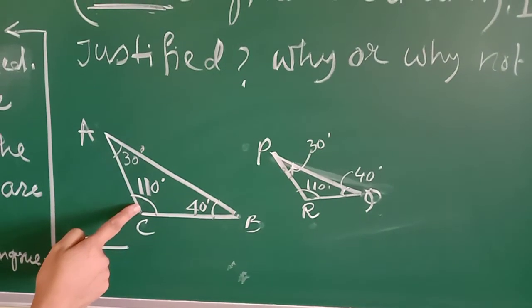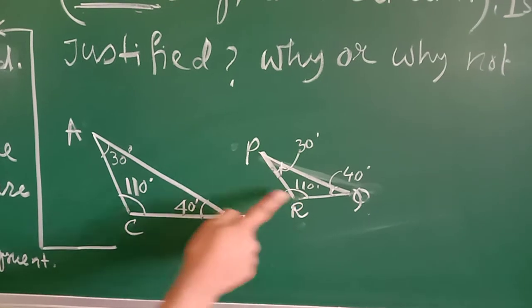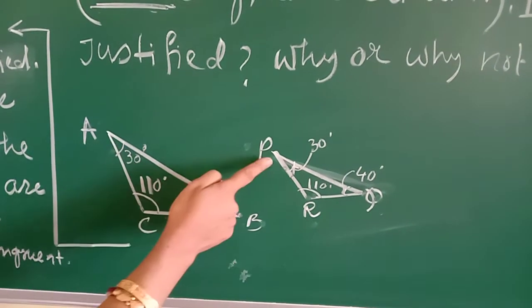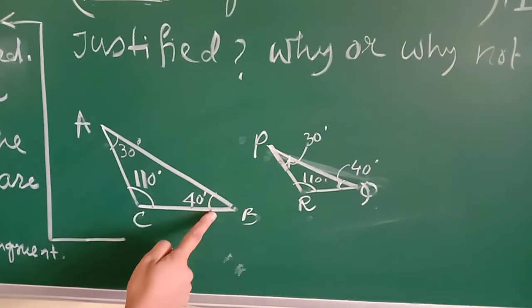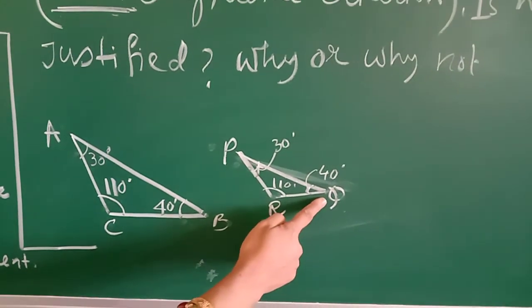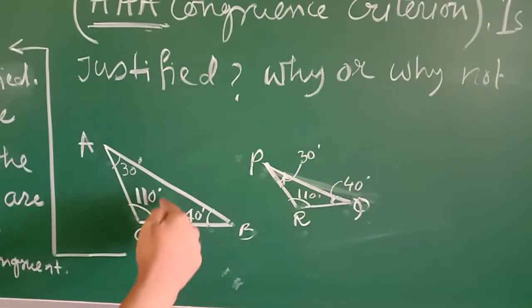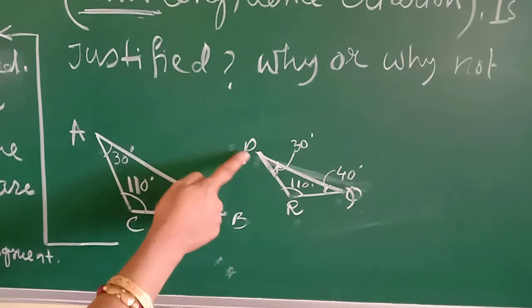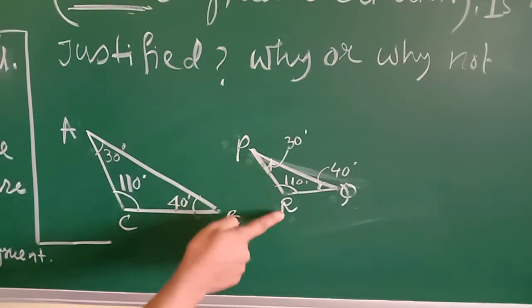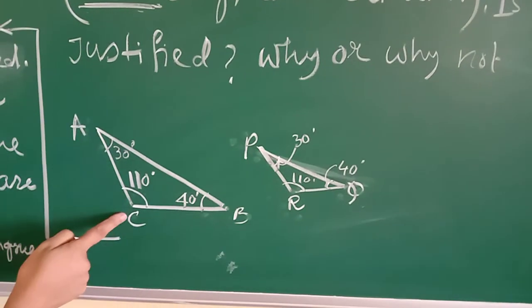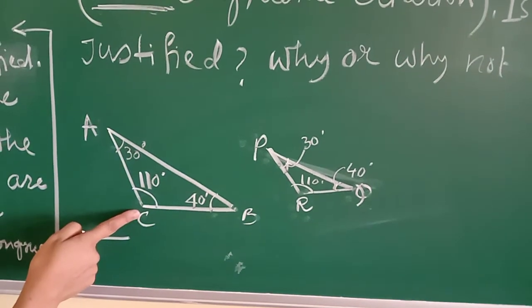Angle C 110, angle R 110, angle A 30, angle P 30, angle B 40 degrees and angle Q also 40 degrees. But children, can you say that side PR is exactly equal to AC?